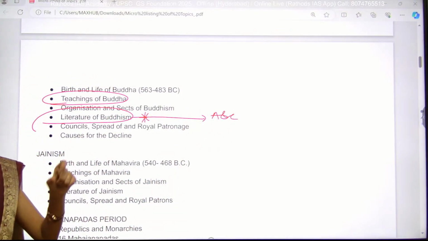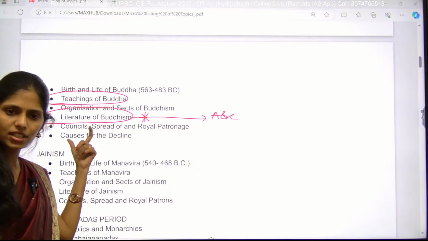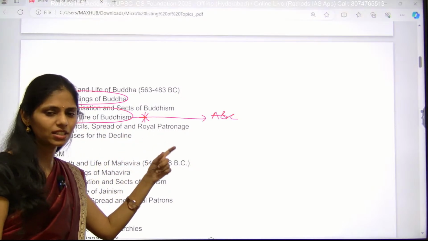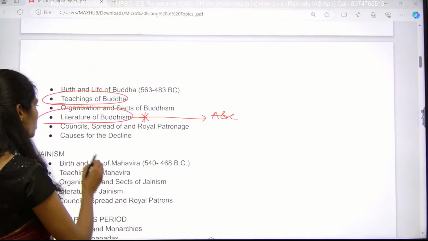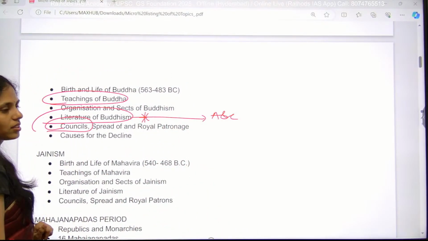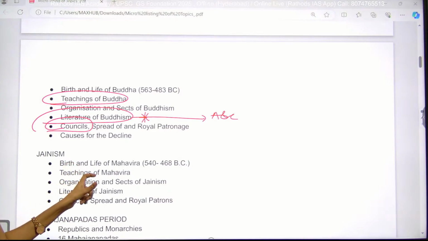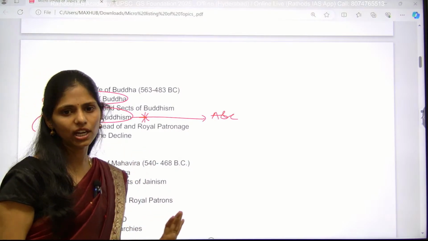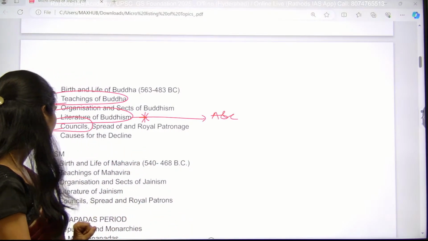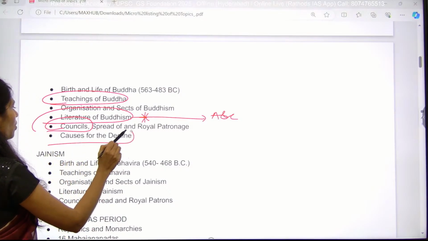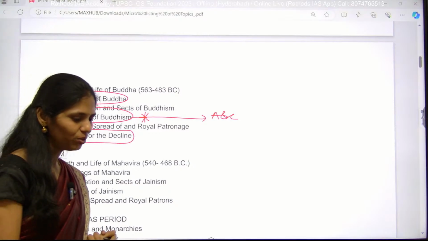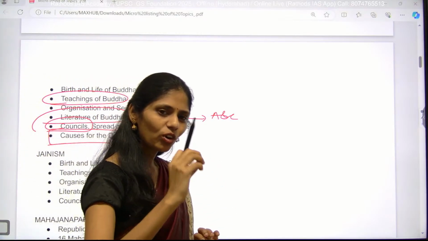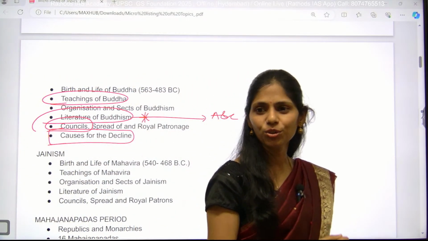Okay. But whenever sir is discussing here, he will discuss it here itself. He will not be teaching it separately again in art and culture. And next you have to see the Buddhist councils and what the developments were in them. From that area you can get a 10 marker question. And next you have to see the causes for decline. But before that, let me know the reasons for the evolution of a new religion.